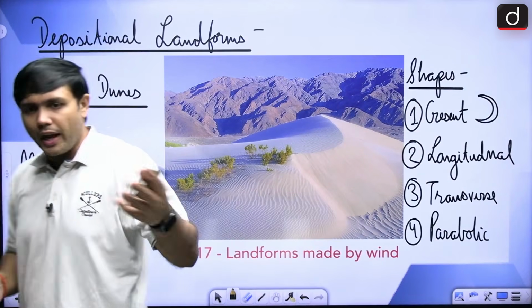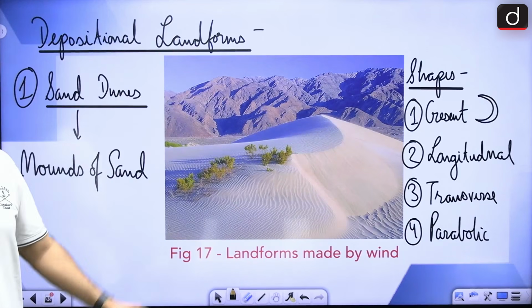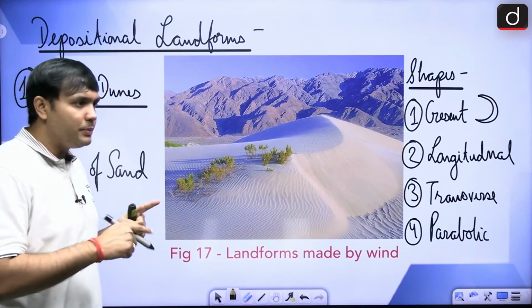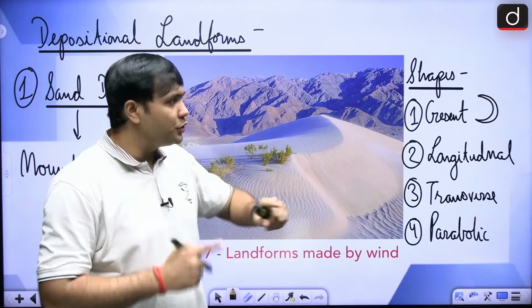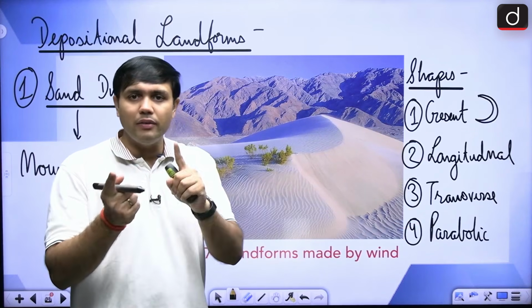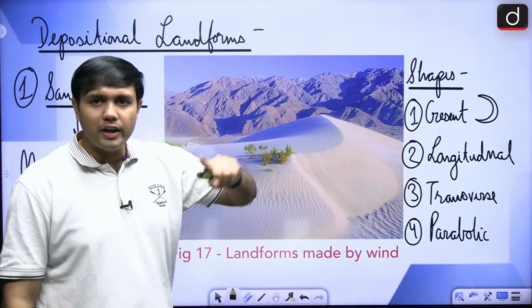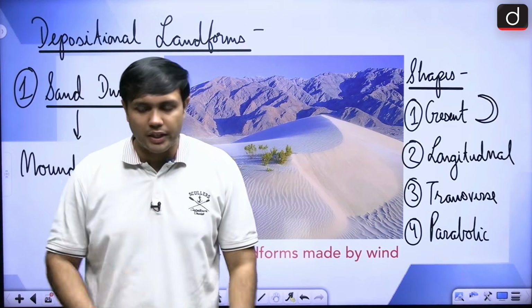Of course, there are different types of sand dunes, say for example, crescent shape, longitudinal, transverse, parabolic. What you can do is, generally speaking, if there is going to be a question, it will try to ask you in comparison to each other. So crescent and parabolic, you can have a basic understanding of how they are different and how similar they are, and then longitudinal and transverse, there also you can have a basic understanding, right?